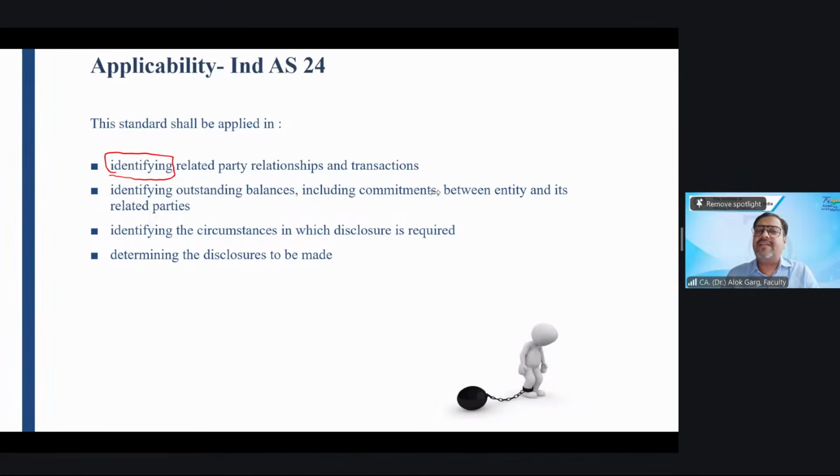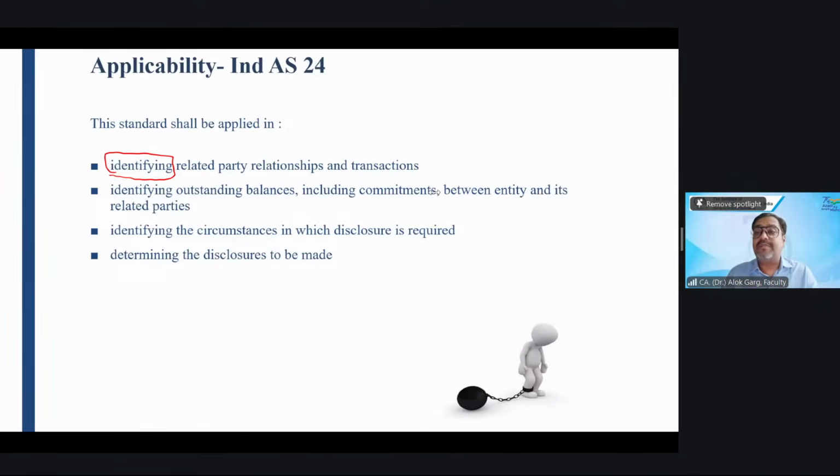So let's say there is one entity, Reliance Industries Limited, Ambani Group, Mukesh Ambani Group, Dhirubhai Ambani Group. And there is another entity, Bharti Airtel Limited, Sunil Bharti Mittal Group. If I am on the board of both companies, just because I, an independent director and KMP, am on the board of the Ambani Group and the Sunil Bharti Mittal Group, can these two groups become related parties?